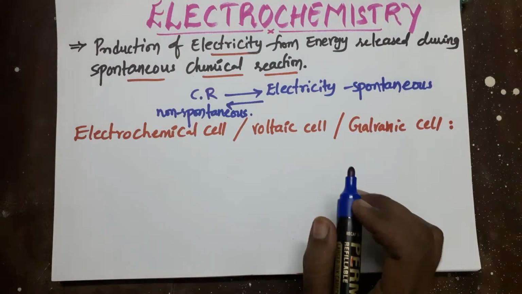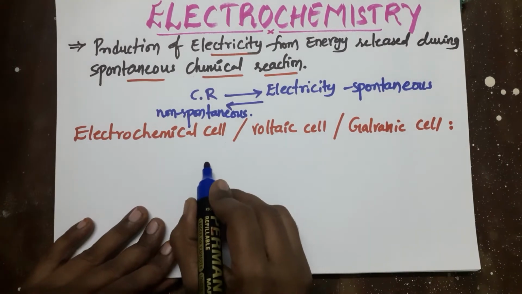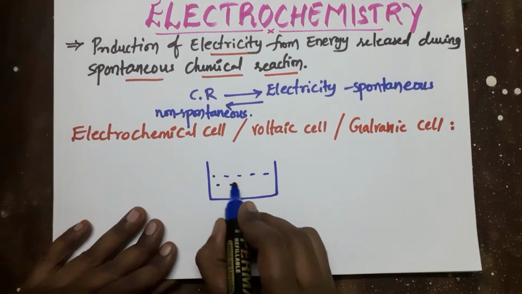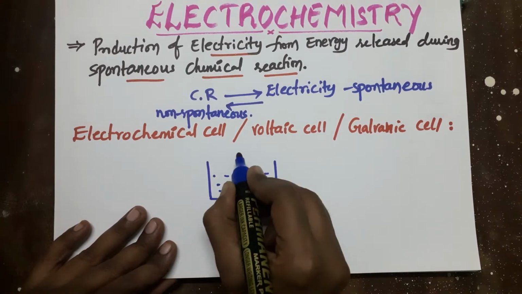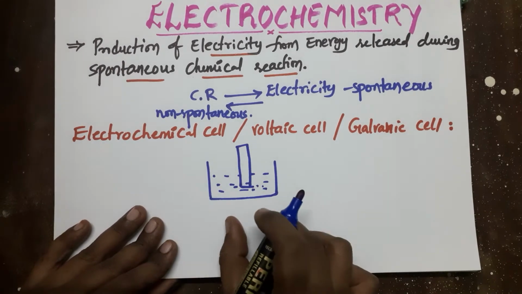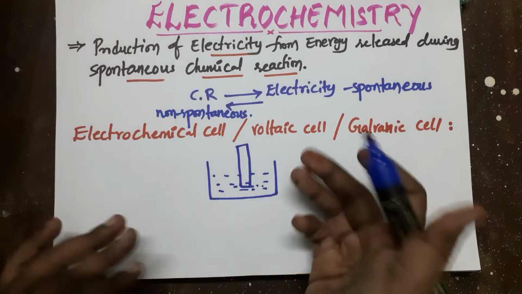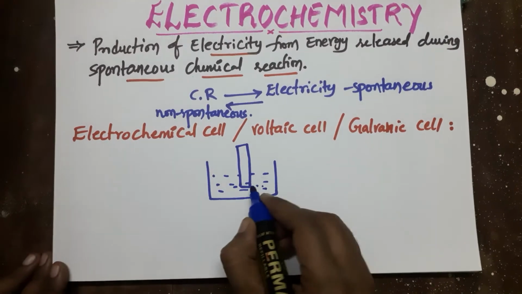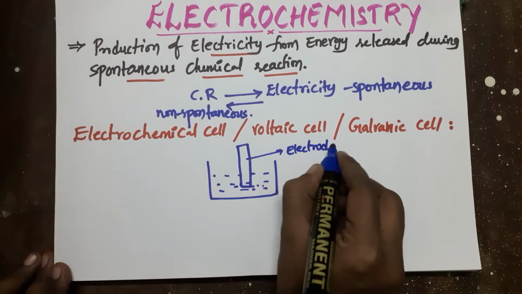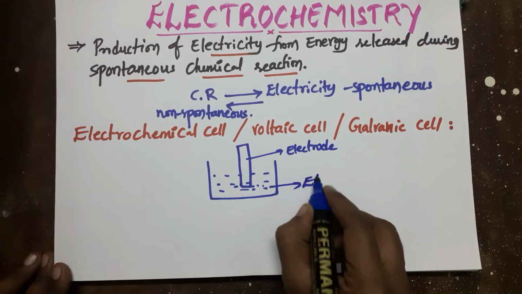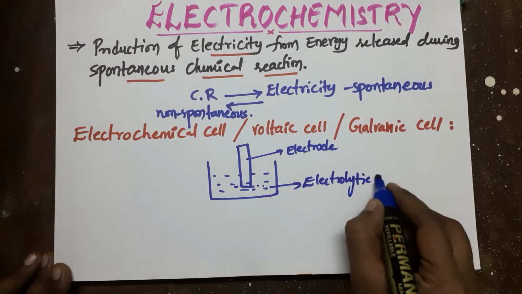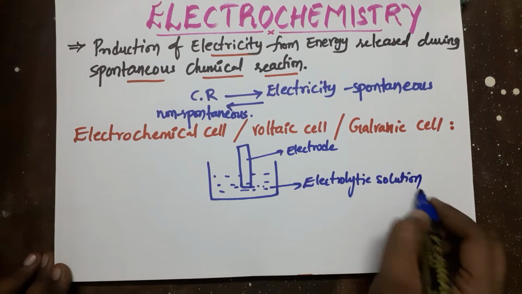See, in this chemical cell we are using one electrolytic solution like this, and in this one electrode is dipped. Electrode is dipped in electrolytic solution and then the chemical reaction will start. This is called the electrode. This solution is called electrolytic solution. Now the reaction will take place.